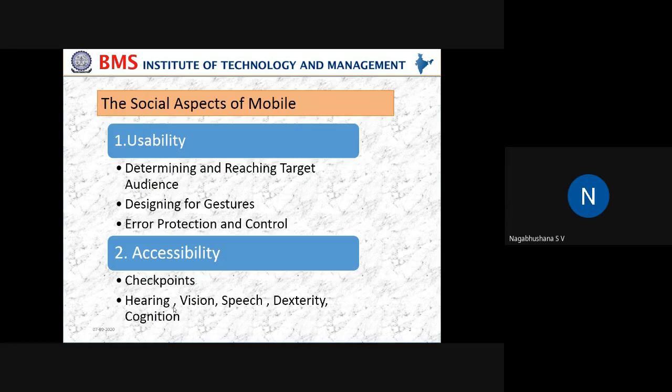As I said, whenever you are developing social kinds of applications, you should know who the users are. For every application that you develop, there should be one end user or another. And if there are no end users, then there is no point in developing any application.